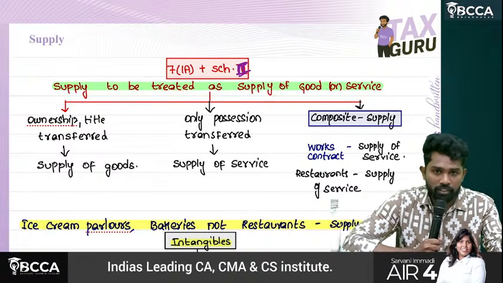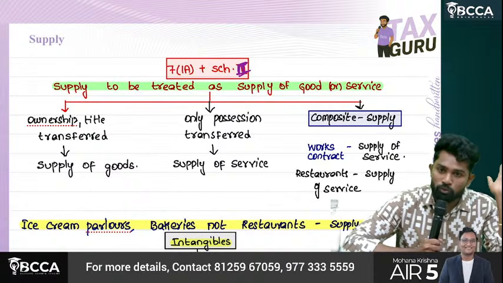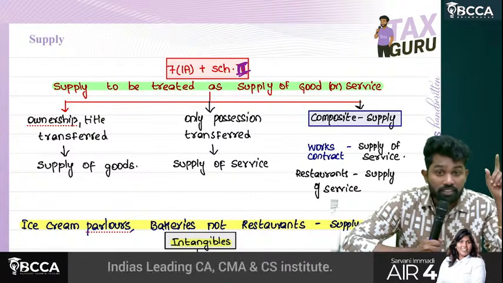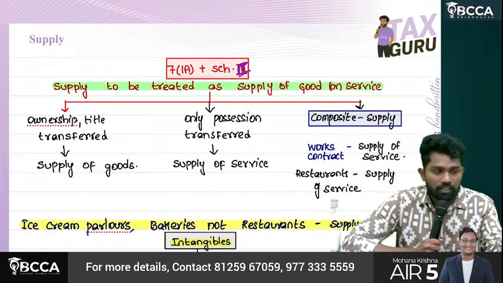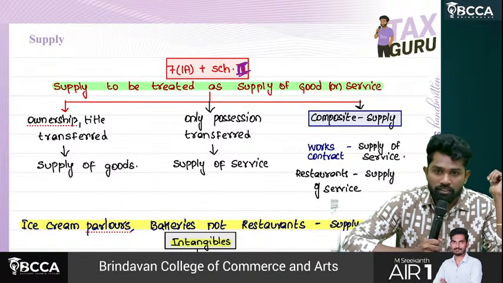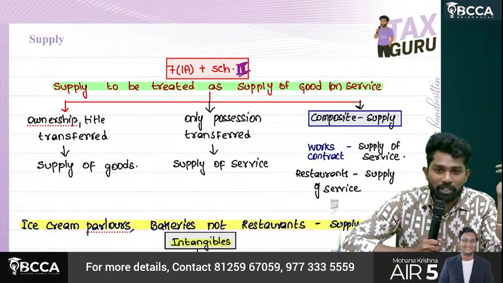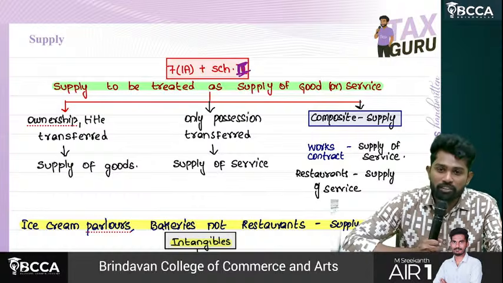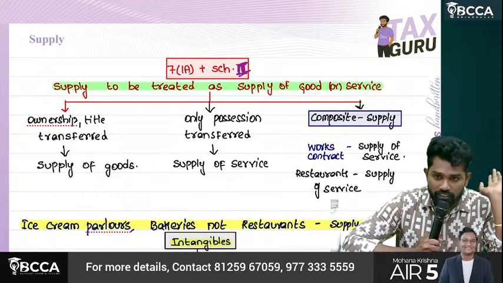You went to a library, took a book, used it for 10 days, and then you have to return it. Is it a supply of goods or supply of service? Service. Why? Because you are not getting the title. And there are rental bikes and rental cars. Some random guy on the road might think that when you are driving the car you are the owner, but you are not the owner, right? You become owner when the ownership title gets transferred. If not, it is supply of service only.